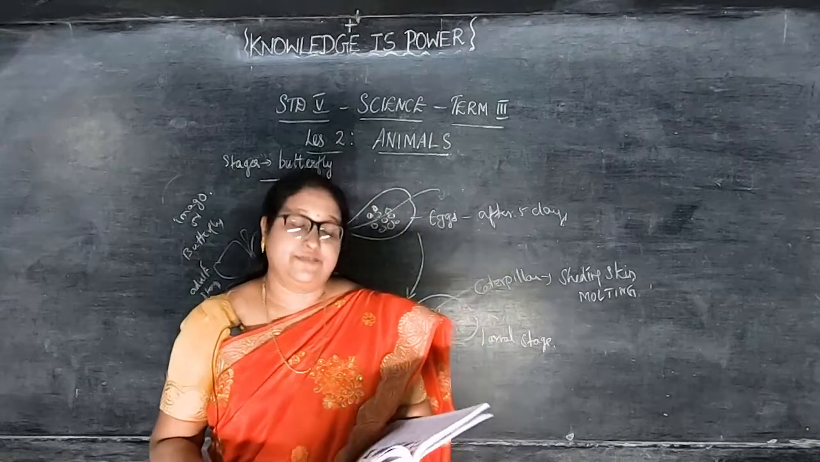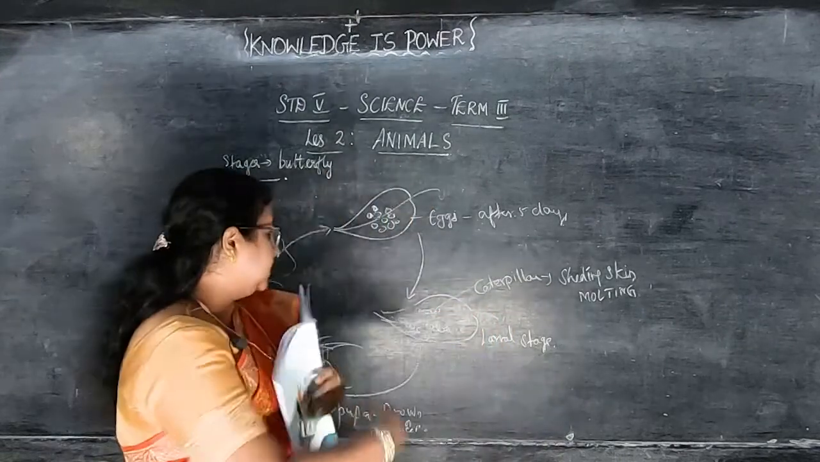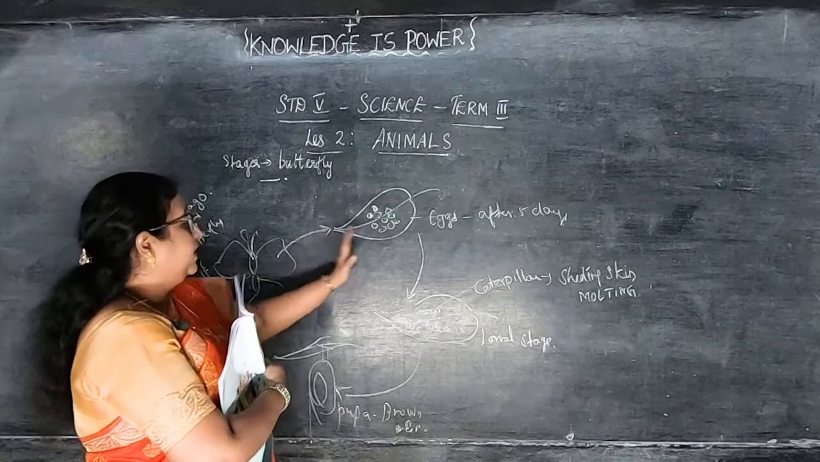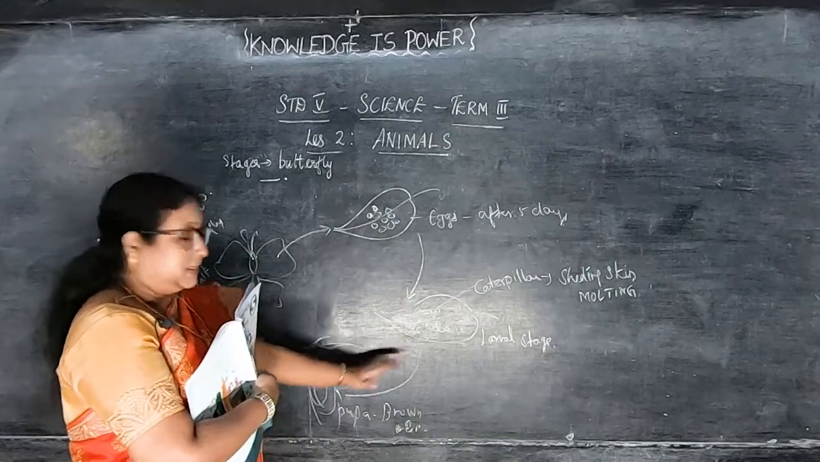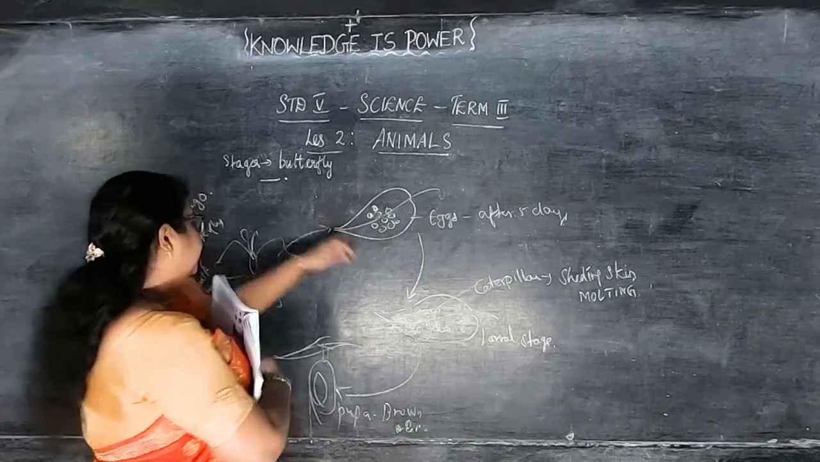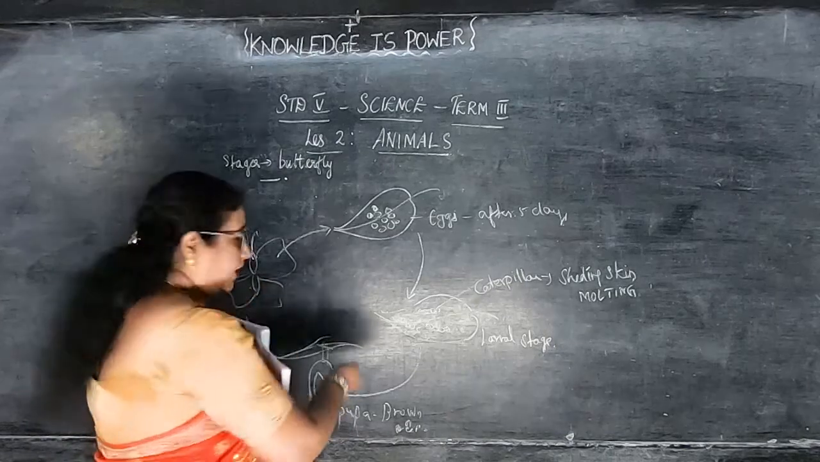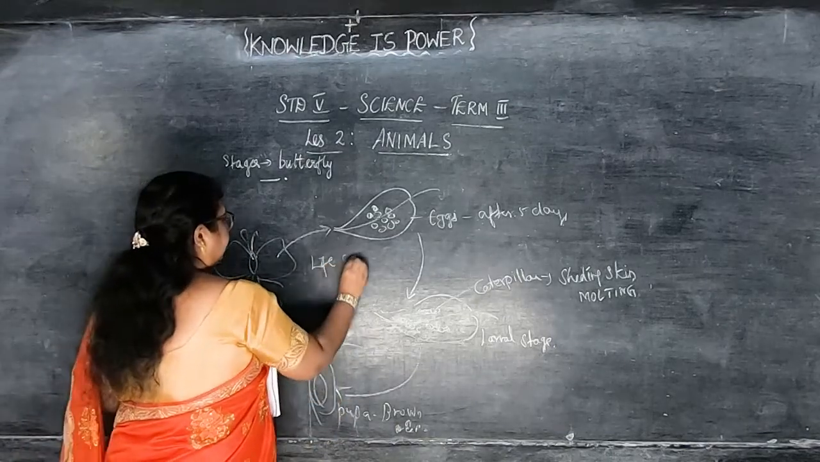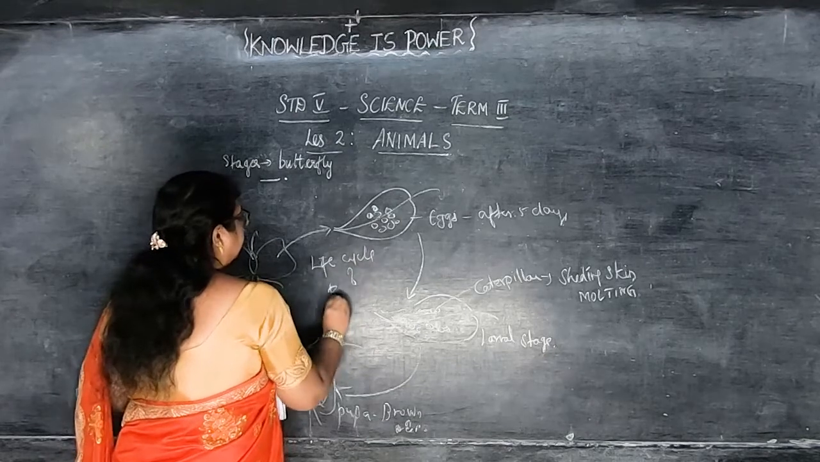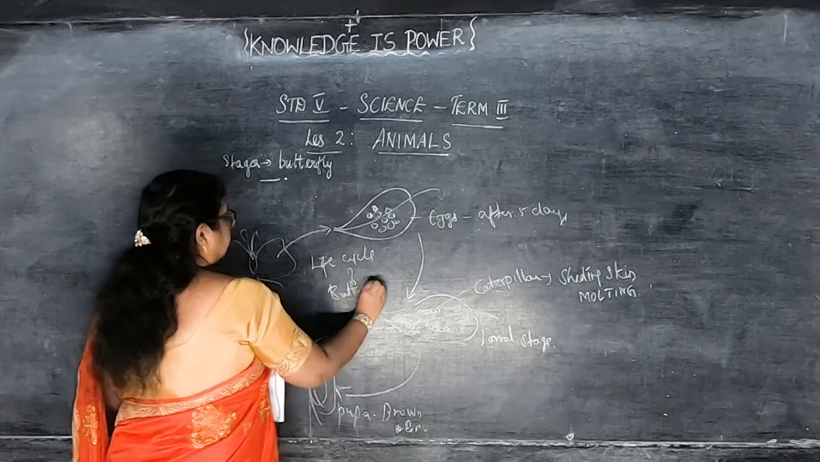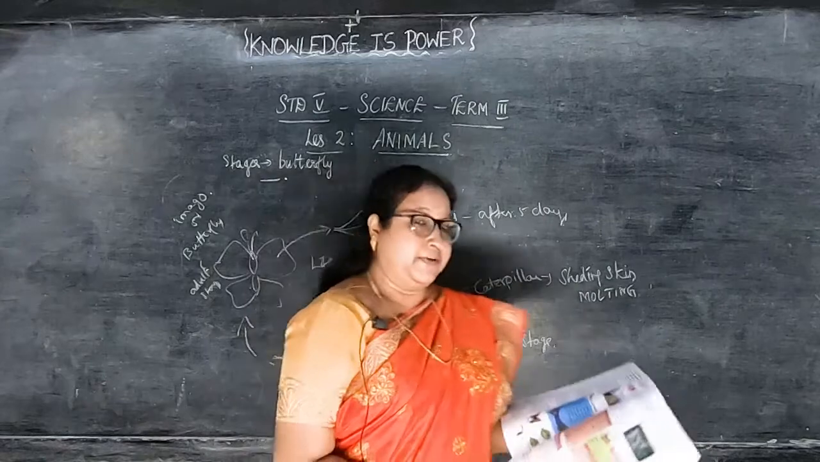And then the butterfly will lay eggs and the life cycle will start all over again. Then again the butterfly lays eggs, and then the larval stage, then pupa stage, then butterfly. In the same way the life cycle continues. Okay, life cycle of a butterfly. Then next we'll go to the viviparous animals.